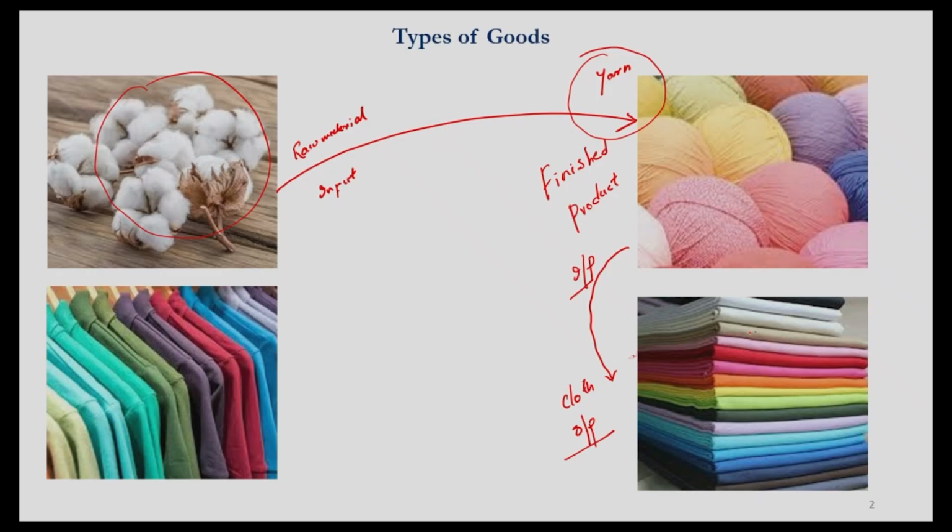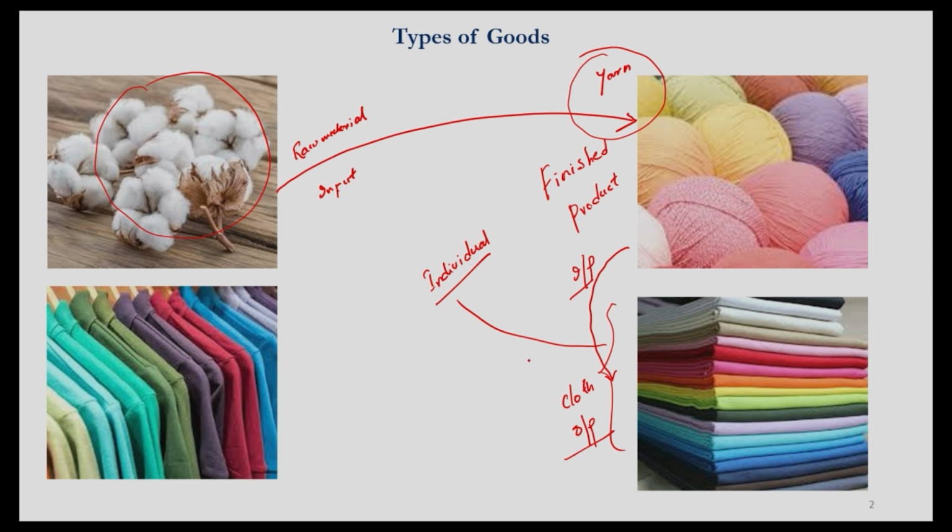Now imagine some part of this cloth. Let's say out of this entire cloth, some 4 or 5 pieces are being purchased by an individual like you or me. And why do you buy this cloth? To get it stitched and turn it into a garment, isn't it? So why would an individual buy a cloth? To get it stitched for his clothing.